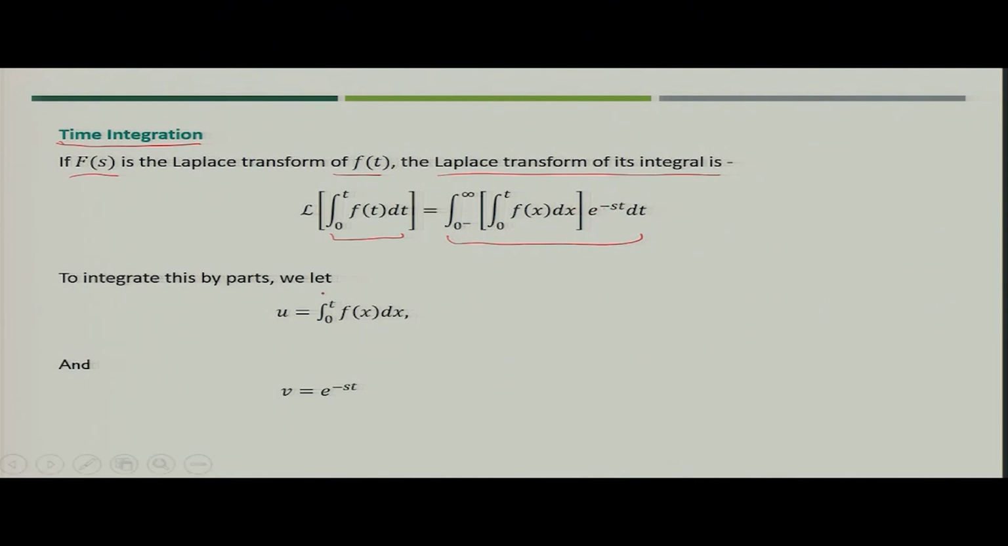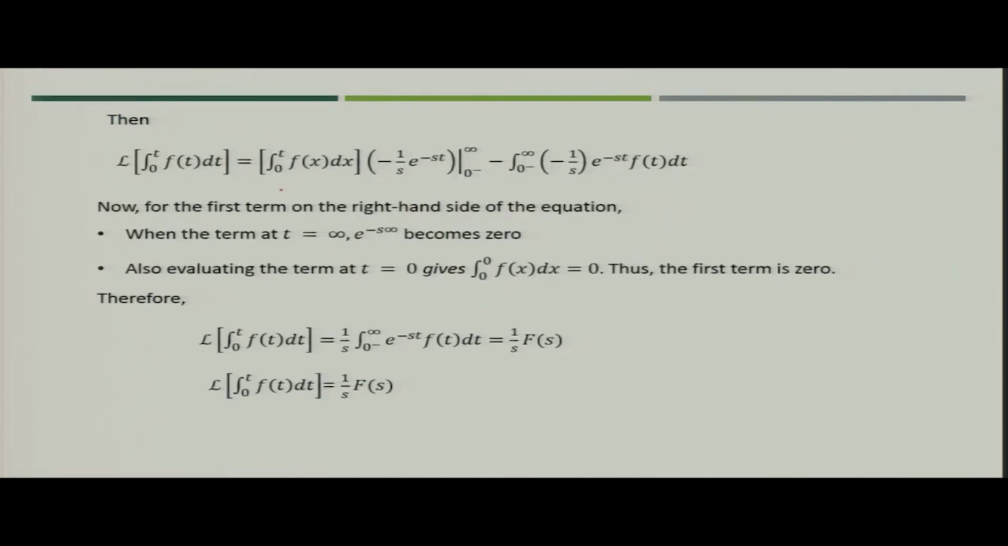Now, you will use again the same property, that is integration by parts. Let us assume u is nothing but the integral 0 to t f(x) dx and v is e to the power minus st. So, when you use the integration by parts property, you will get the integral 0 to t f(x) dx into minus 1 by s e to the power minus st, that is the integration of e to the power minus st, and then the value between 0 to infinity, minus the integral 0 to infinity of minus 1 by s e to the power minus st into f(t) dt.